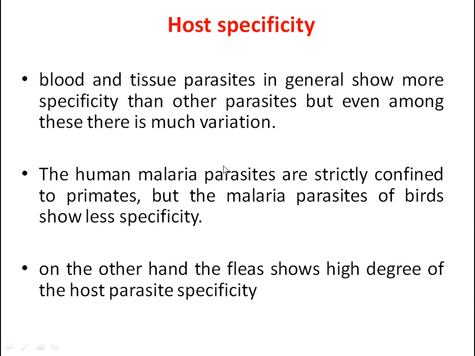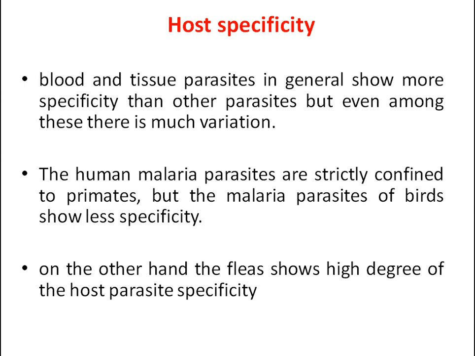Blood and tissue parasites in general show more specificity than other parasites. The uniqueness is due to the parasites feeding exclusively on the blood of the host body. That is very important: the blood of one organism differs from the blood of another organism as far as composition is concerned.